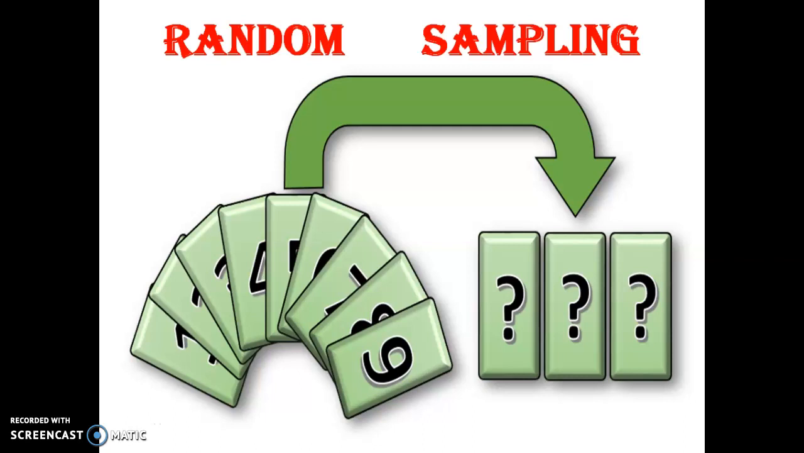Like in this, the cards have numbers 1 to 9, and you have to pick only 3. When you pick the first number, the remaining 8 have equal chances of being picked next. When you pick the third time, the remaining 7 numbers have equal chances of selection.